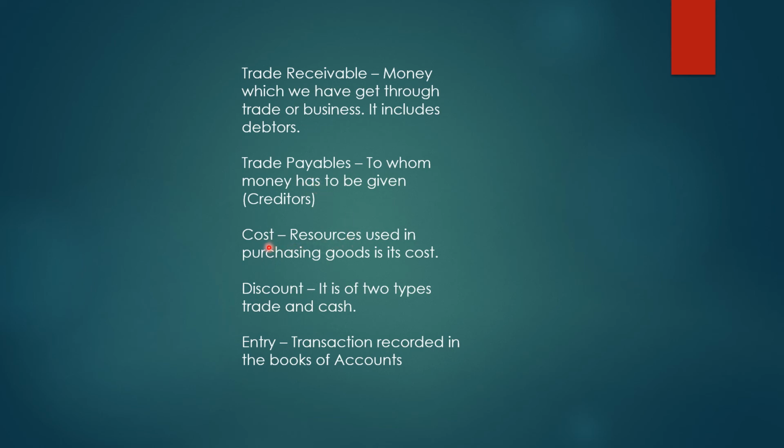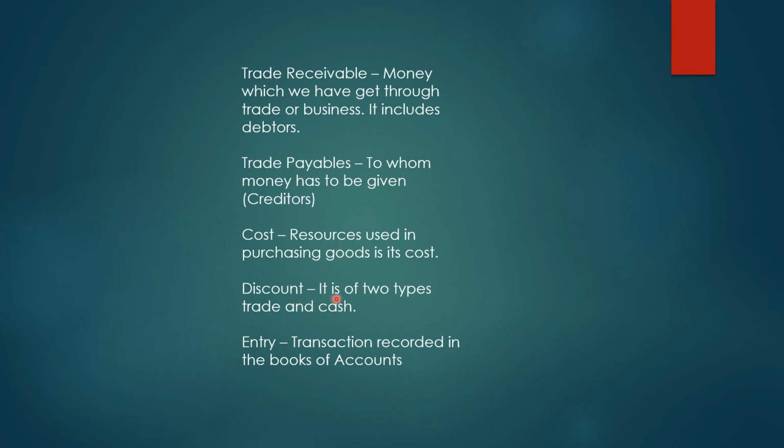What is cost? Resources used in purchasing goods is its cost. Just now when I was explaining expenses, I said cost incurred. So money we use to purchase the resources is its cost.